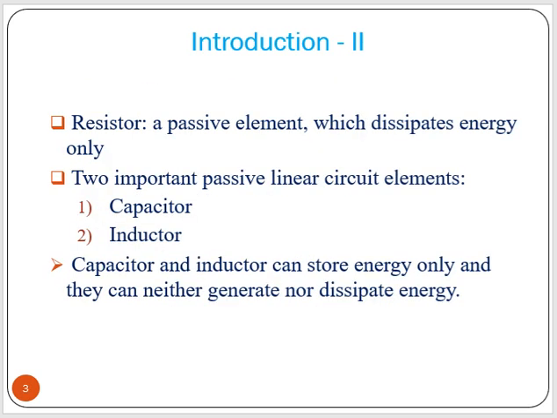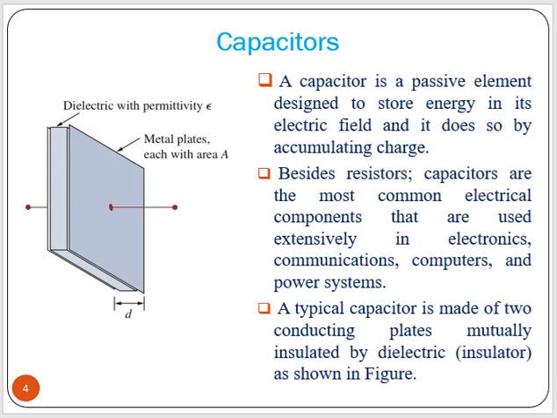Now, a resistor, as you know, is a passive element which dissipates energy only. Two other passive linear circuit elements are the capacitor and the inductor, but they can only store energy, and they can neither generate nor dissipate energy. A capacitor is a passive element designed to store energy in its electric field, and it does so by accumulating charges. Besides resistors, capacitors are the most common electrical components used extensively in electronics, communication, computers, and power systems.